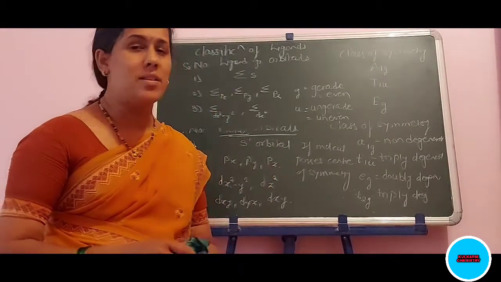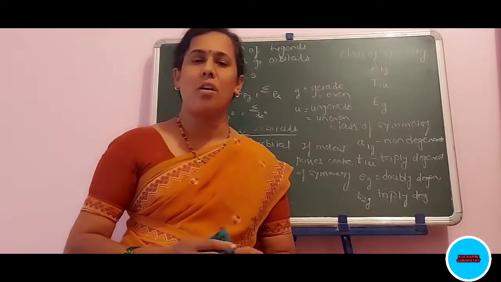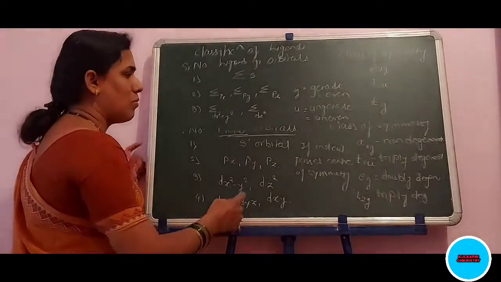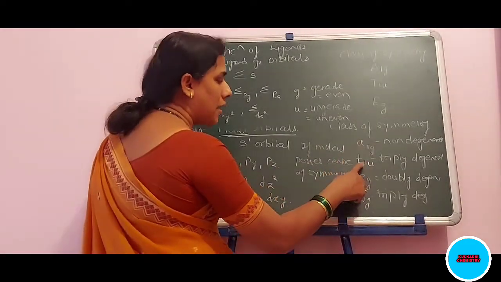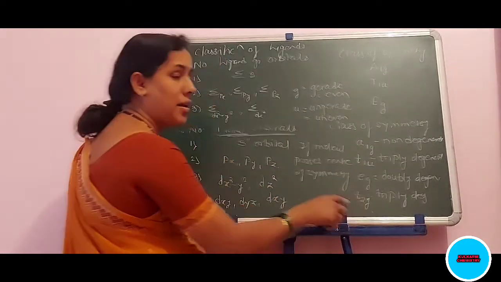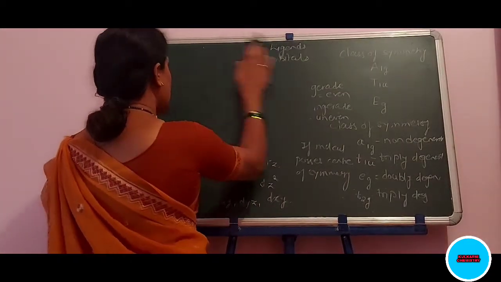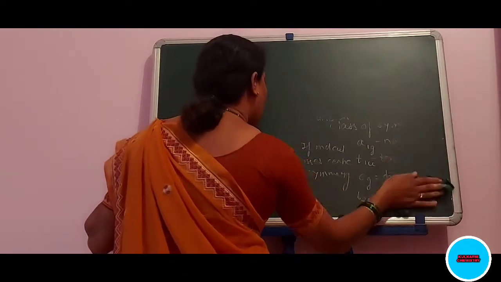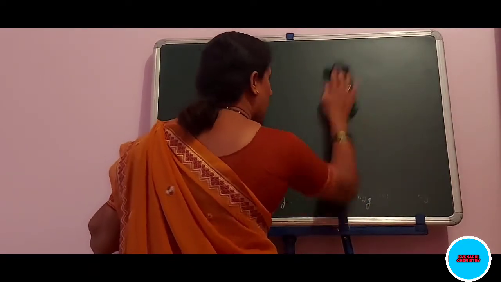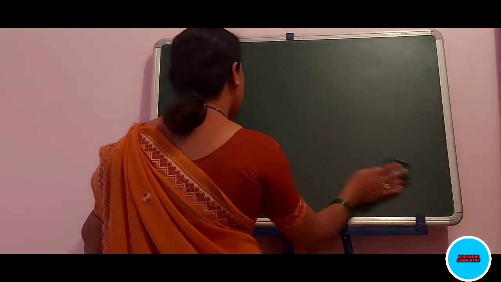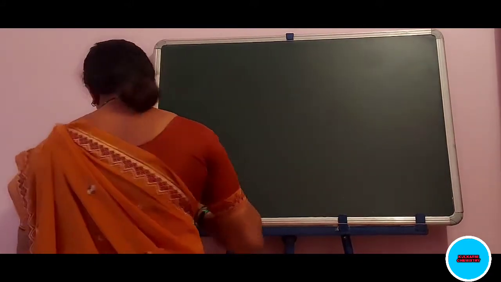Now we will discuss the diagrammatic representation of these orbitals: the A1G, T1U, EG and T2G orbitals. See here, the diagrammatic representation of the formation of the octahedral complex along with the central metal ion and ligands. See here, what is the distribution?